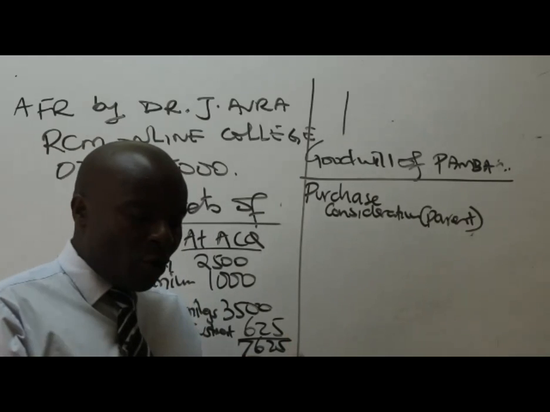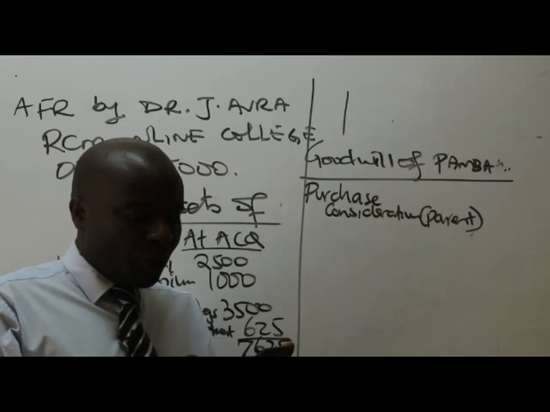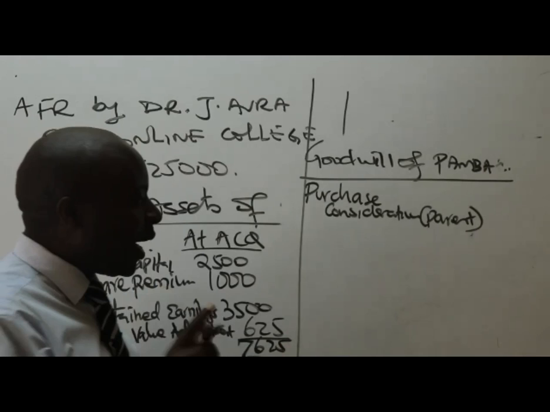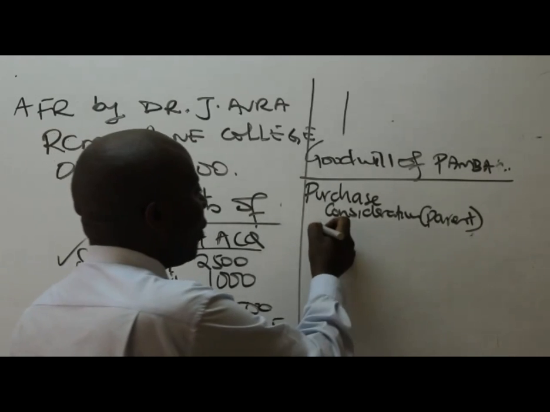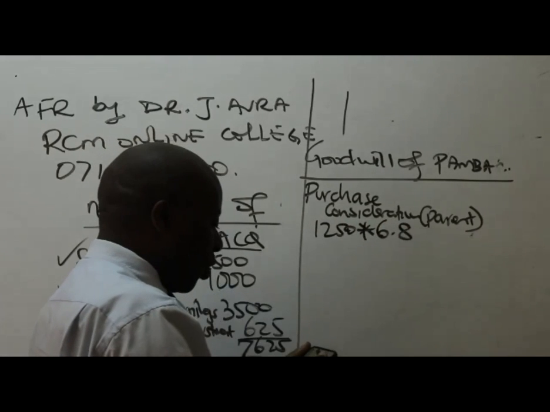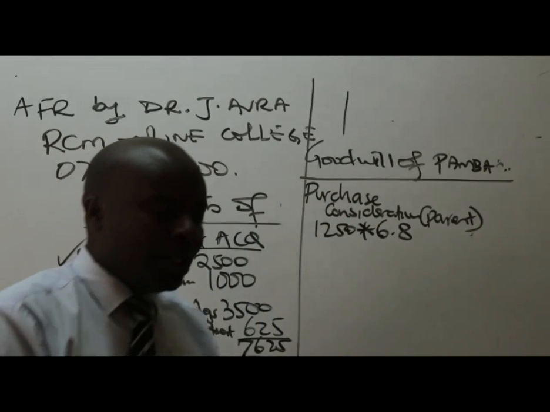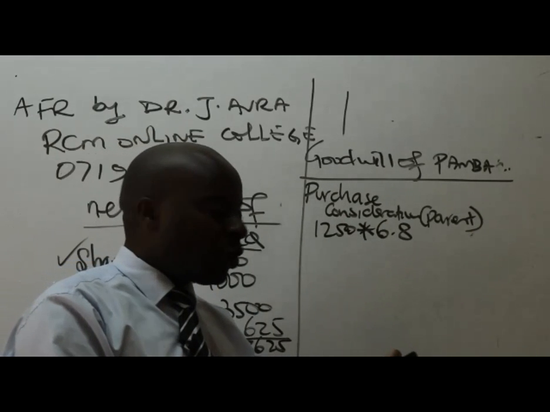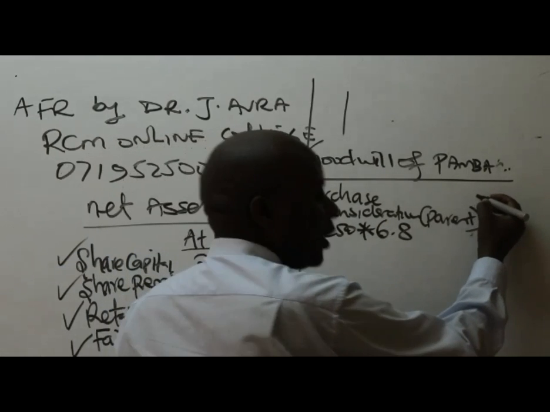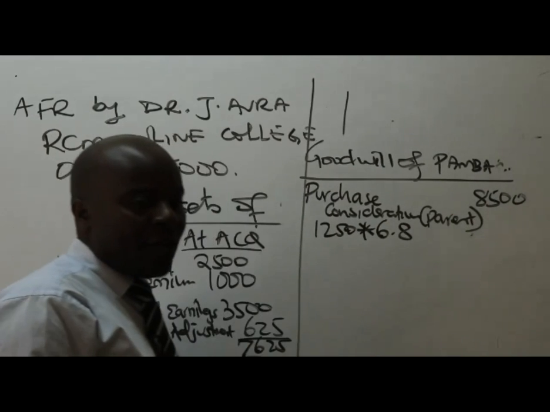So Pareto gave their own shares, whose nominal value, that's irrelevant to me, was 1, the market value was 6. It's this market value that I want. So ladies and gentlemen, they gave out 1,250 shares, and each share had a market value of 6.8. So then what was the purchase consideration? This will be 1,250 times 6.8, which will end up giving us 8,500. So the purchase consideration is 8,500 there.